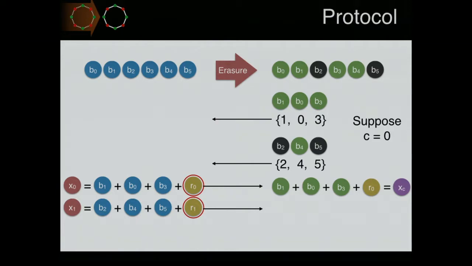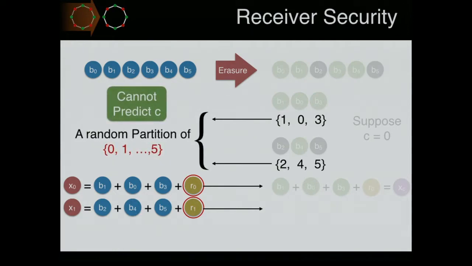Now, this protocol, for example, it is easy to see that it is correct, but why is it private? So let us try to argue about the receiver privacy. Note that the only additional information that the sender sees is these two sets. Over the randomness of the erasure channel and over the internal randomness of the receiver, these two partitions are just a random partition of the set 0, 1 to 5 into two equal sets.